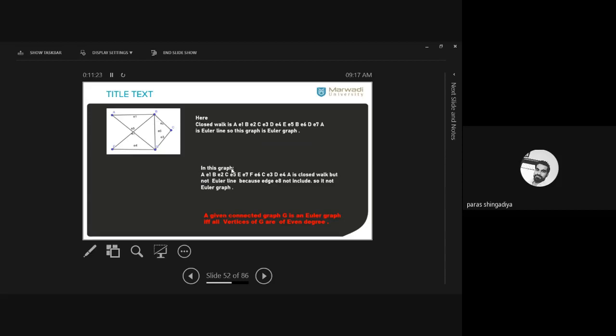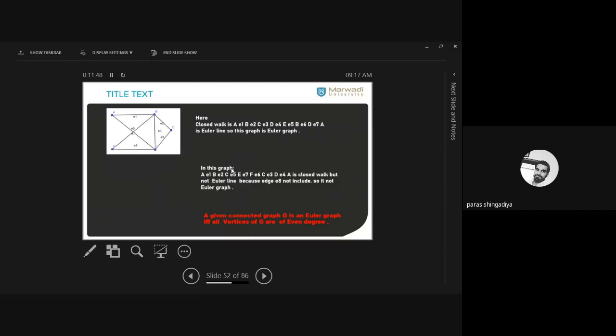ठीक है? So what does it mean? In between A to A, in such a closed walk, it covered every edge exactly one time. So this path, this route from A to A, is called an Euler line. इसको आप क्या बोल सकते हो? That is called an Euler line, which covered every edge exactly one time. ठीक है? All the edges are covered in this Euler line.